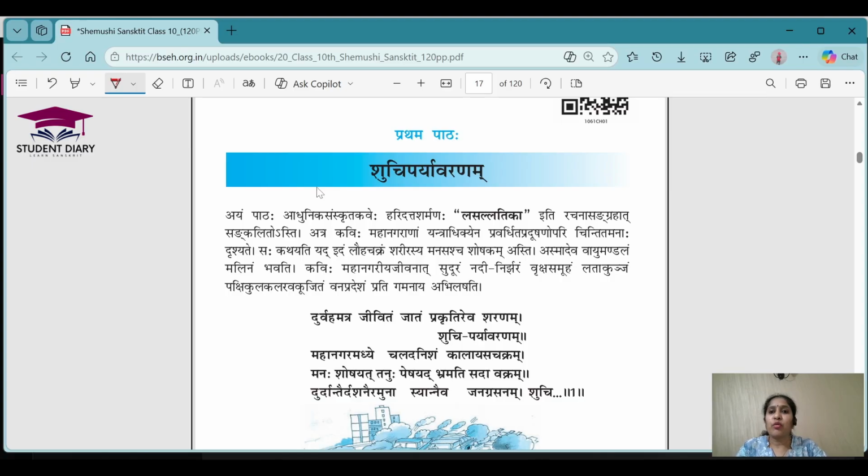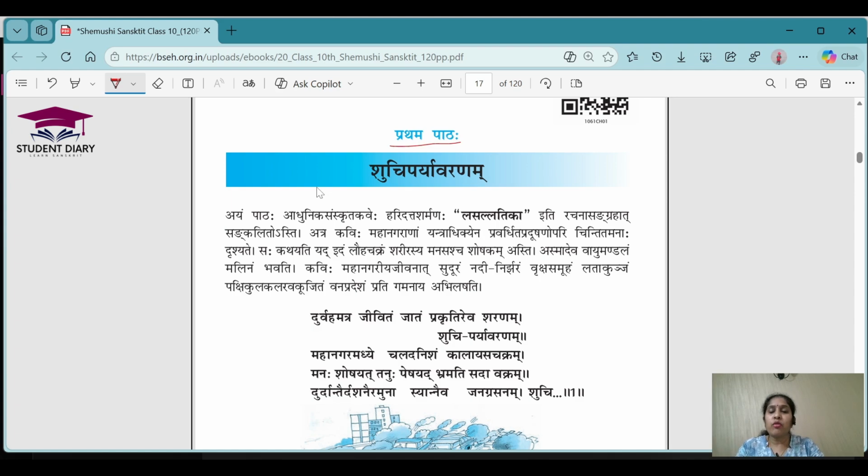Today, once again, I have brought one more interesting topic for all of you related to Sanskrit. On my channel, you will find all the videos related to Sanskrit. Today, we are going to do one lesson from grade 10, Shemushi textbook. As you can see, this is the first lesson and this is from the Shemushi textbook.